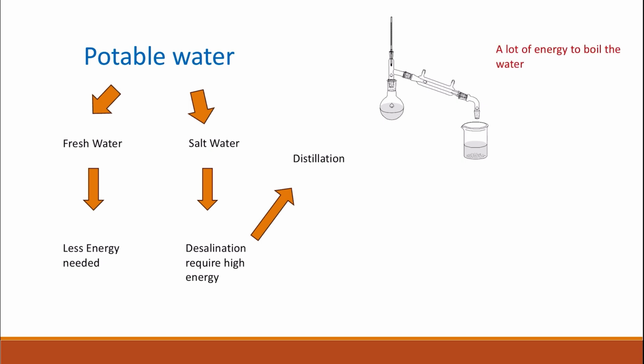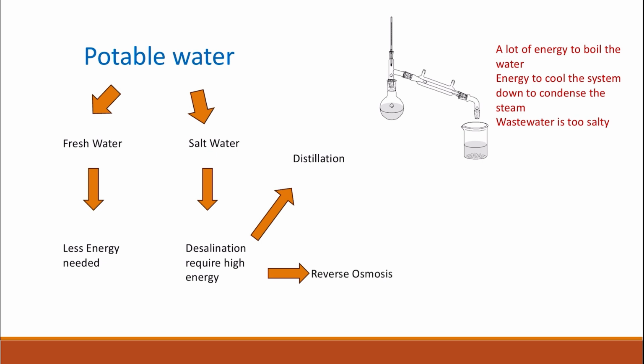The first one is the need for a lot of energy to heat that large quantity of water. The second thing is also related to energy, because you also need energy to cool down the steam, or the vapors, that comes out in order to condense it into water. And the third issue here is the amount of waste water that is produced. It's too salty and could be very difficult to get rid of and could be harmful to the ecosystem.